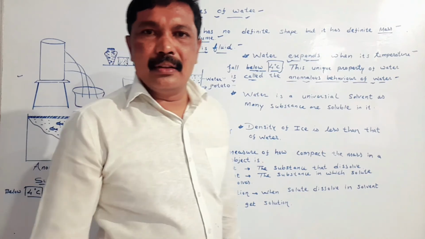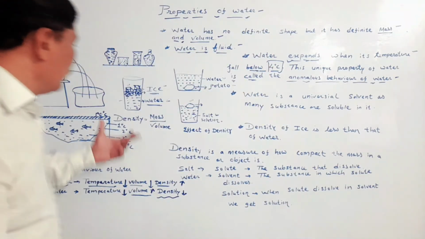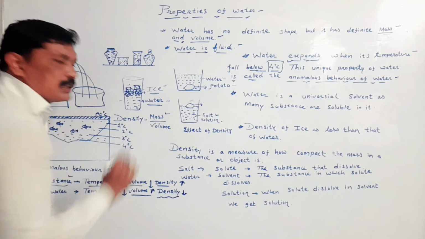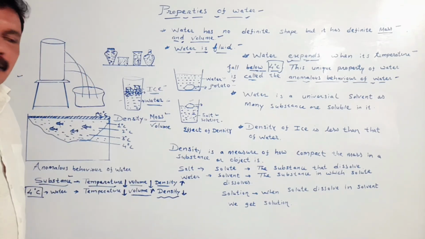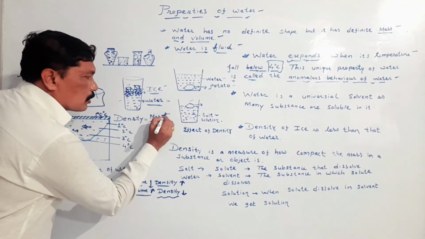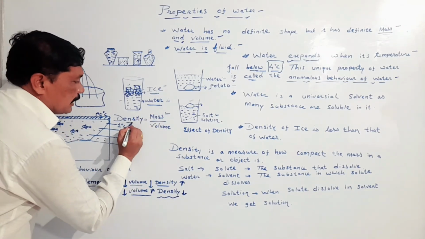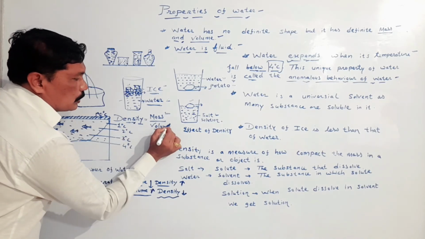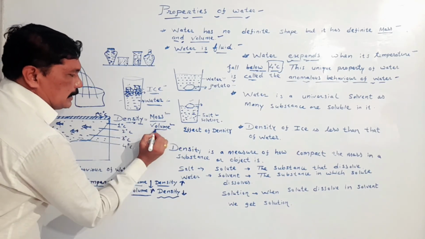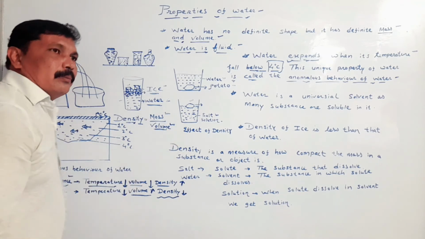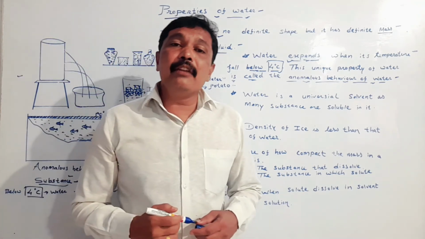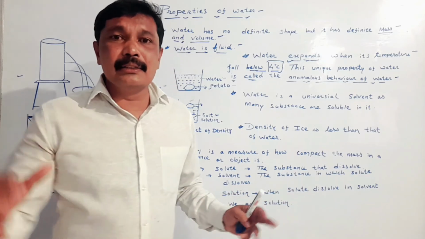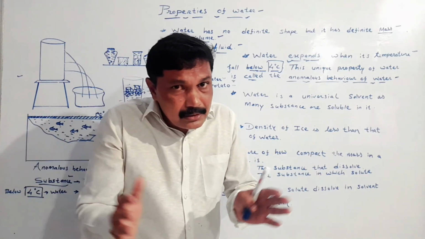My dear student, according to this formula, if we keep the mass of an object constant, then we can say that density is inversely proportional to volume. Inversely proportional means if the quantity of one substance is increased, then the quantity of another substance will decrease.